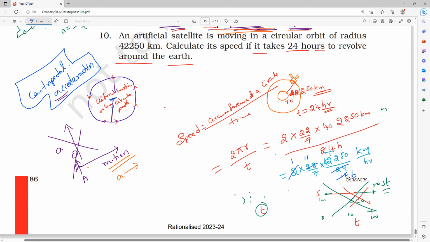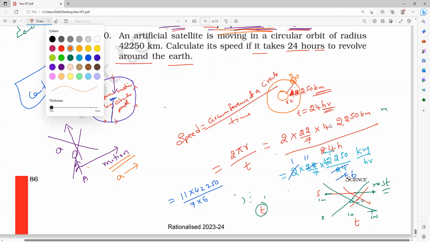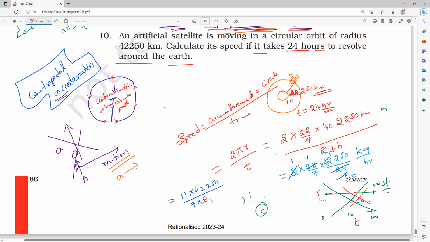Is it okay, guys? So what is the remaining thing? 11 into 42,200. Sir, 11 by 7. Yeah, 11 by 7, 7 I'm writing, 7 into 6. Okay? You can simplify it directly. But again, 2 table. 2 3s are, 2 2s are, 2 1s are, 2 1s are, 2 2s are, 2 5s are. Is it okay?